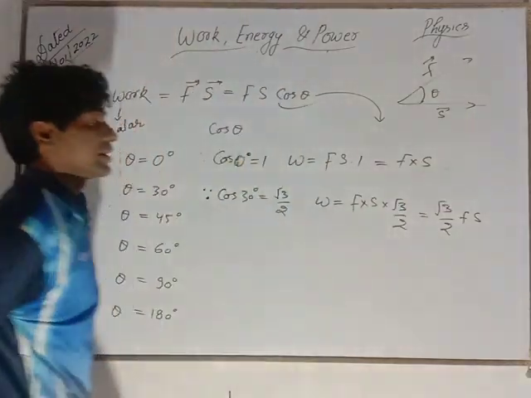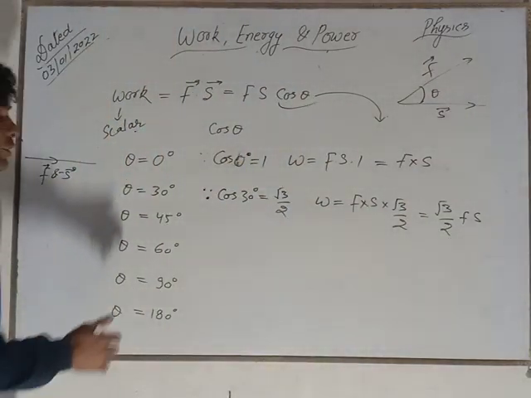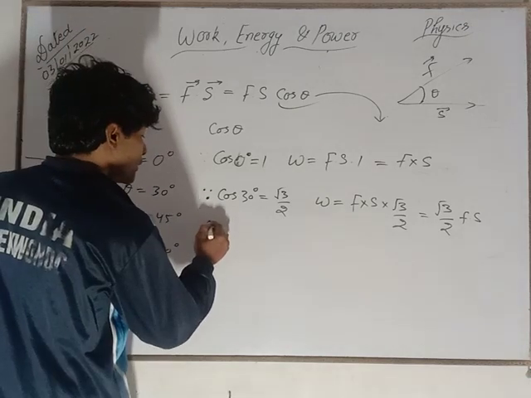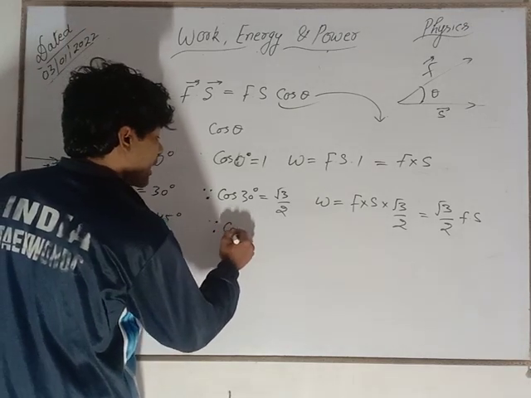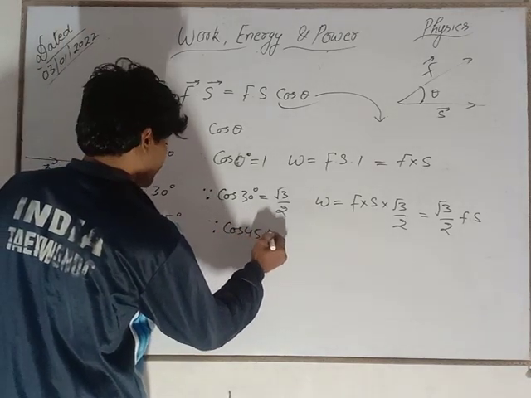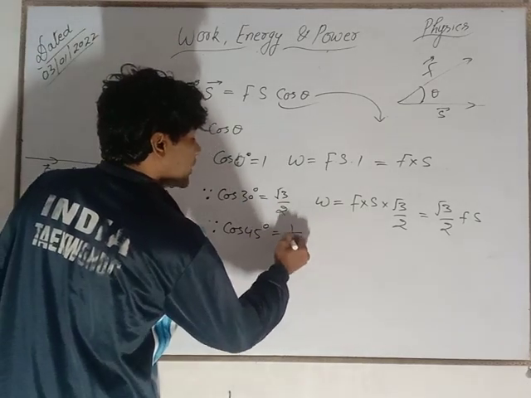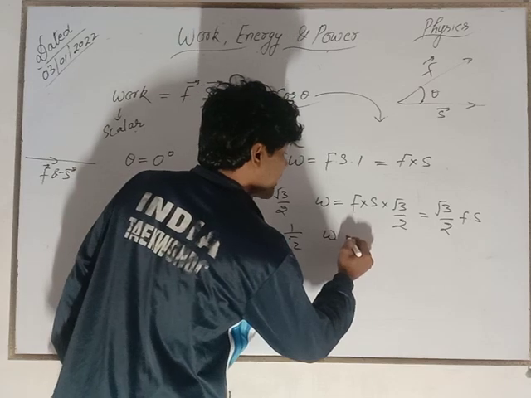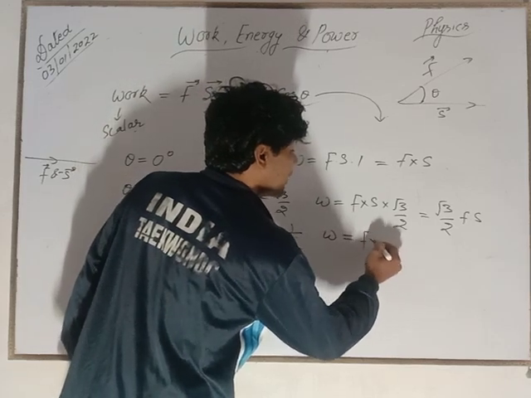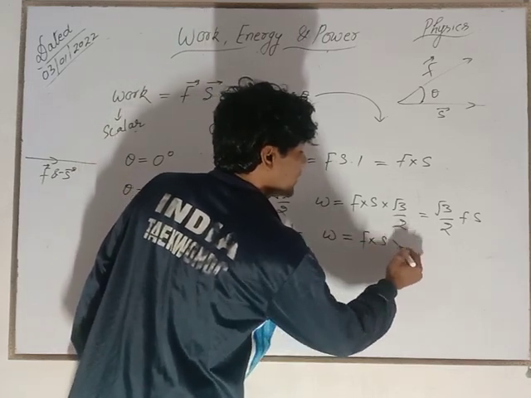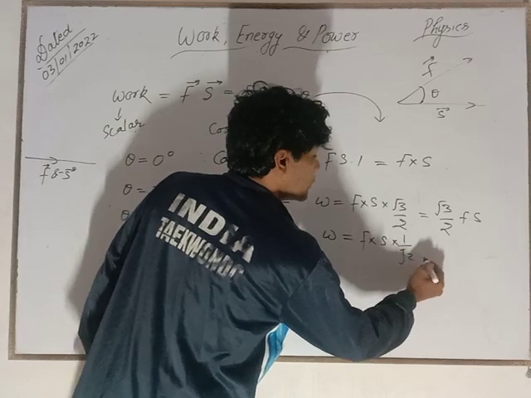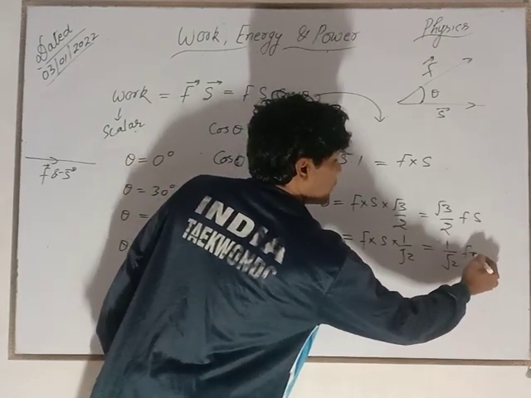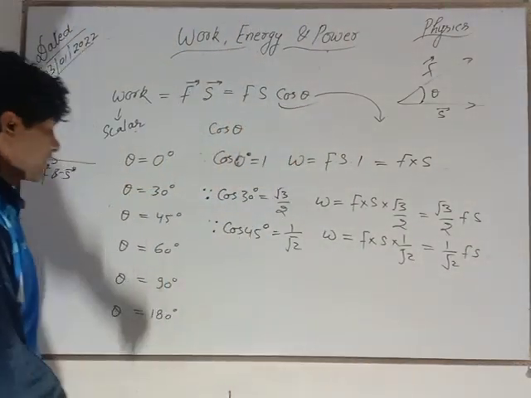Now when theta is equal to 45 degree, since cos 45 degree is 1 by root 2, W will be equal to force into displacement into 1 by root 2.